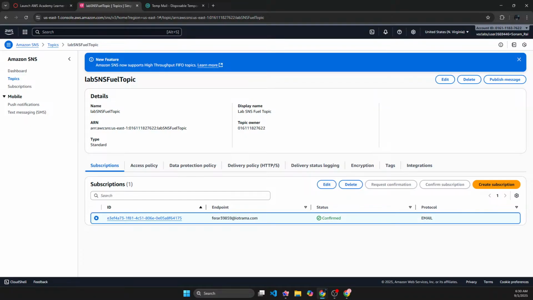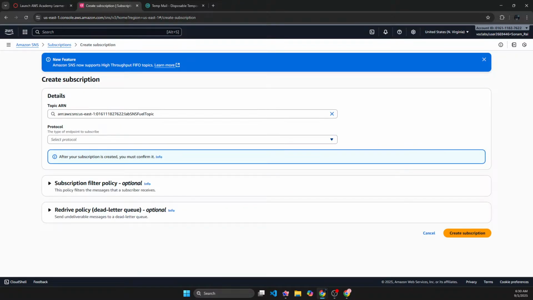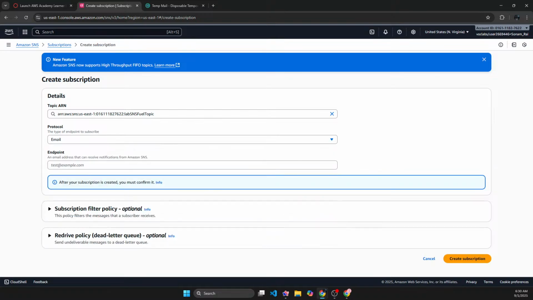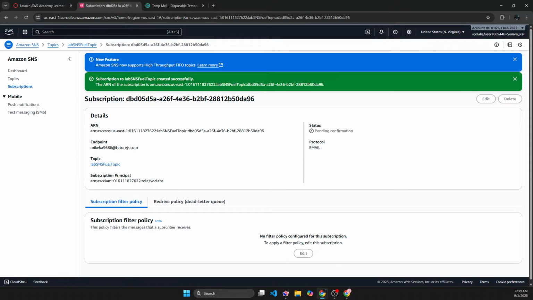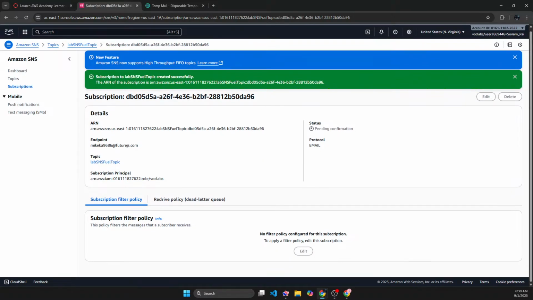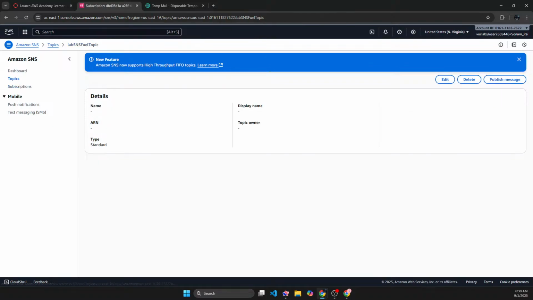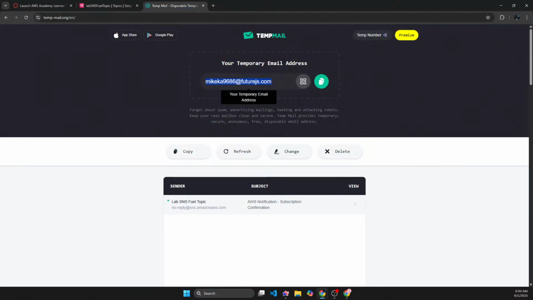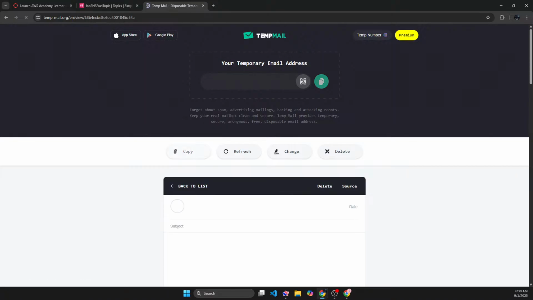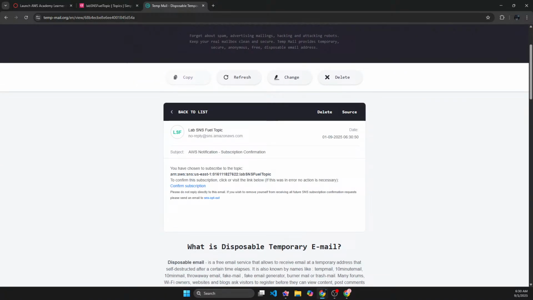This was my first temporary mail. I don't want to remove it right now. So the protocol is of course going to be email, and the email is going to be this futurejs.com. Okay, so futurejs.com is added as the subscription for this topic, Lab fuel SNS. This is pending confirmation. I get a confirmation later from SNS from Amazon, and I need to confirm it.